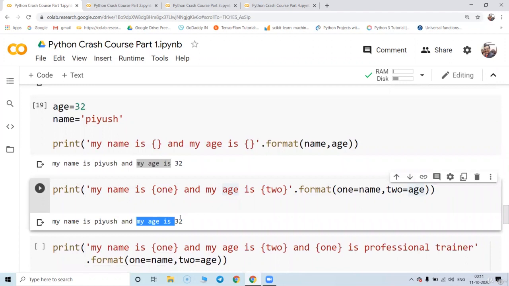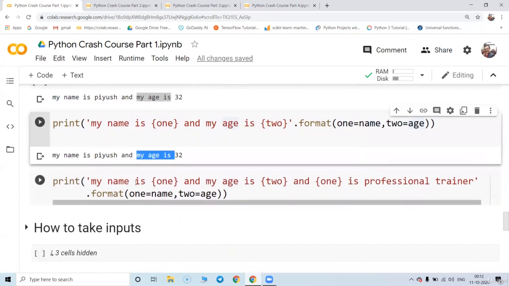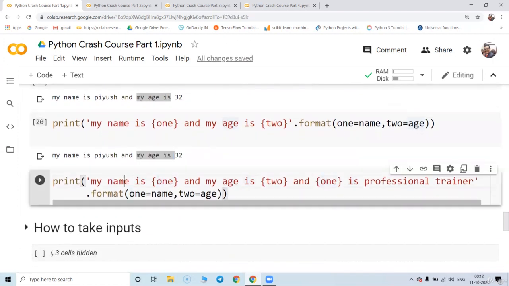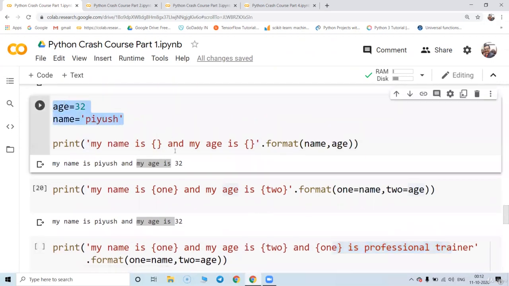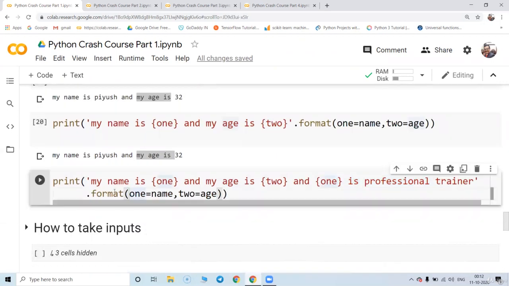So you might be wondering why we have used this kind of method. Suppose you want to use one variable again and again, like in this case. My name is Piyush. My age is 32 and Piyush is a professional trainer. So when you write 1 and 2 like this, relating to the previously predefined variables, name and age, it is going to give a proper statement.